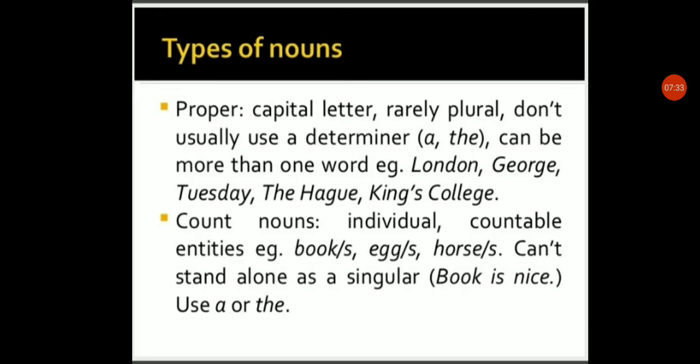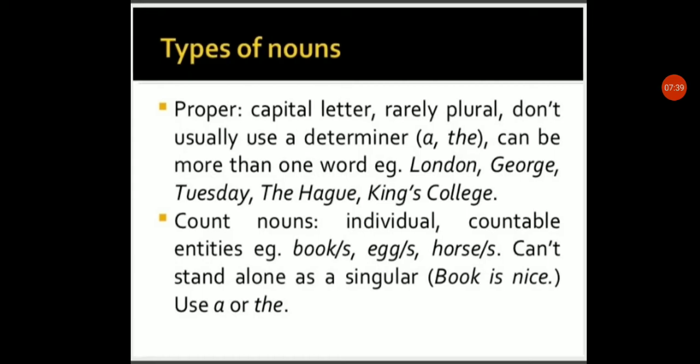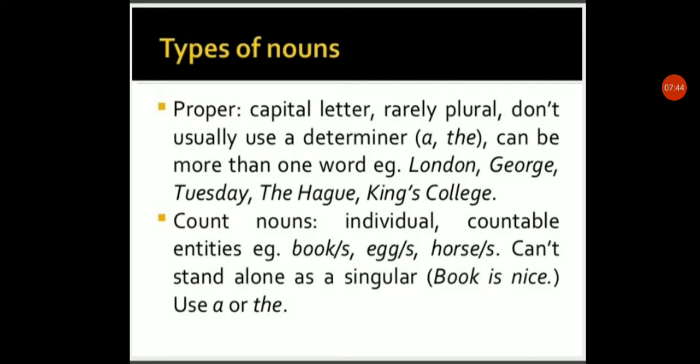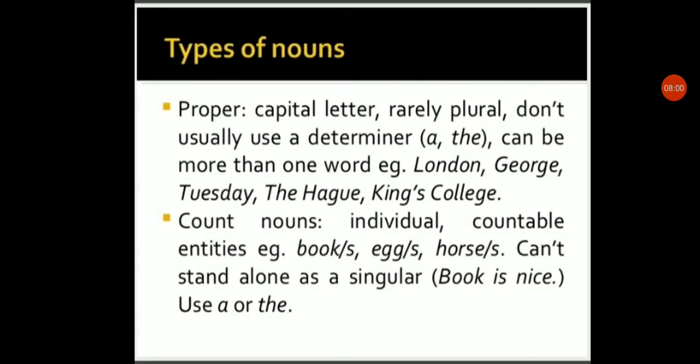Okay, here again The Hague. Hague is a place, the capital of a country. That's why we use the before the name. King's College. So these are some proper nouns. Don't use a or the, and they can be more than one word. King's College is a full proper noun, but it has two words. Still they are proper nouns.